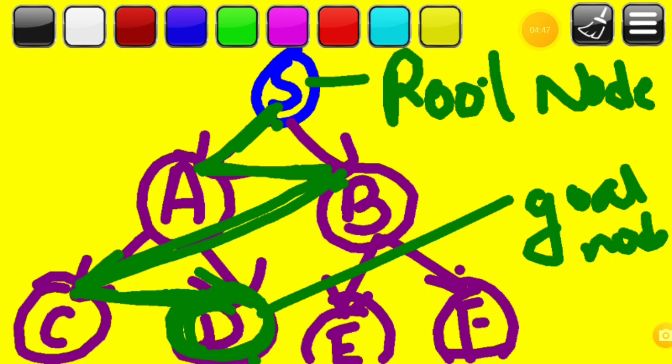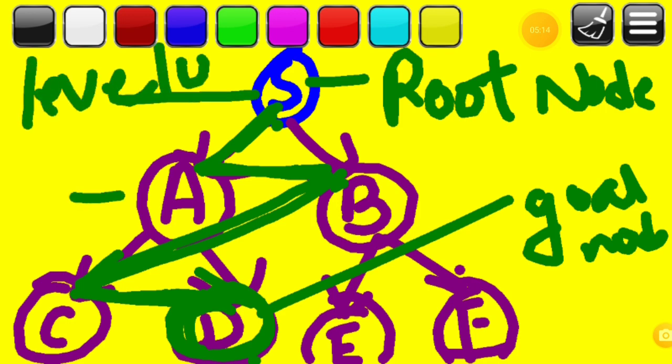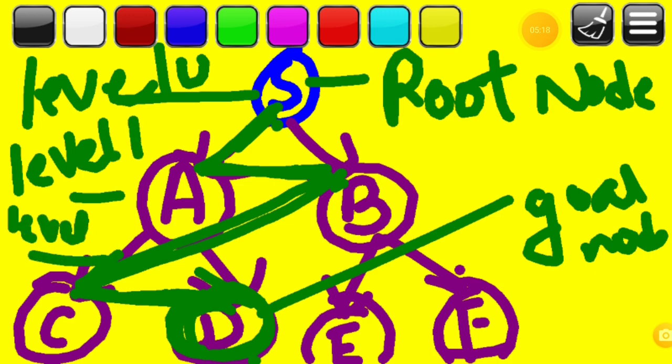It means it uses the queue data structure. In the queue data structure, lots of memory is consumed. It will keep all the states in that memory. It will take a lot of time, but it will give you the minimal solution. So this is the possible path, and these are the levels. This is level 0, this is level 1, this is level 2.